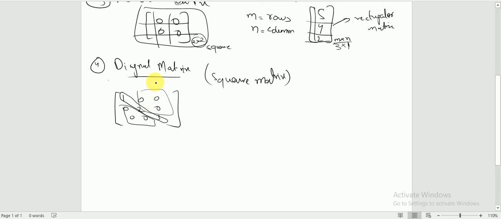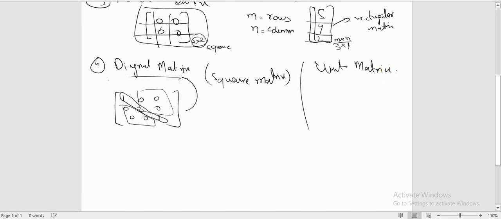So you can refer to it as a diagonal matrix. When all the off diagonal numbers are 0 and the diagonal elements are non-zero, it is a diagonal matrix.